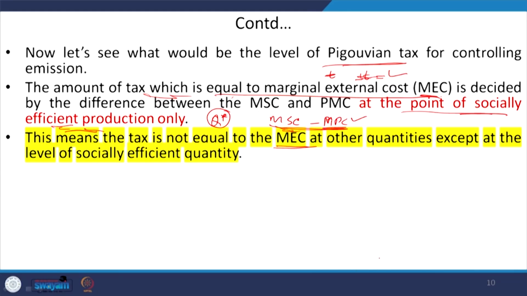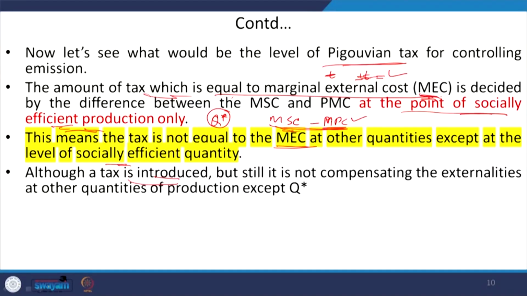So, that means we can say that this Pigovian tax is not equal to the marginal external cost if you are taking into account other quantities or other points, except this socially efficient quantity, right. And even though this tax is introduced, that is P star amount of tax is introduced, right, still it cannot compensate the externalities present at points other than the Q star.